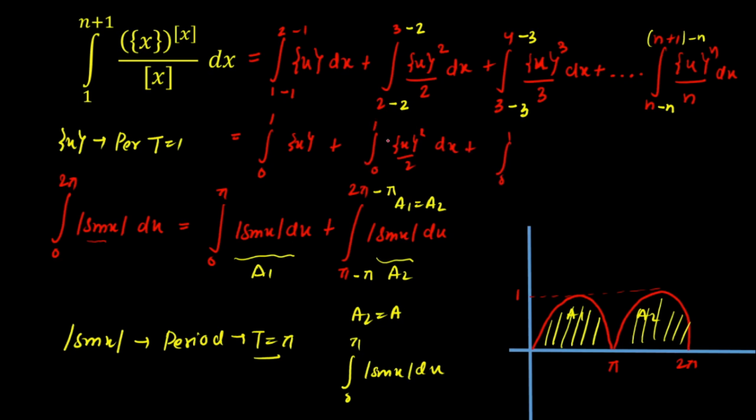As you can see, all the limits will be 0 to 1, and I'm keeping all the limits from 0 to 1. I'll tell you in the next slide, and that is very important. So I'll get the fractional part of x whole cubed divided by 3, and so on and so forth up to the last integral, where the lower limit will be 0, the upper limit will be 1, and the fractional part of x raised to the power n, upon n, dx. Now from this point onwards I'm going to solve in the next slide.